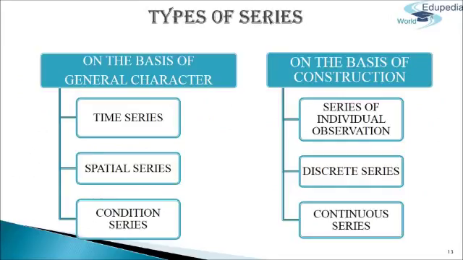Types of series. Statistical series can be classified in the following way. First, on the basis of general character. Time series on the basis of time. Spatial series on the basis of space. And condition series on the basis of condition. Next, on the basis of construction. First, series of individual observation. Second, discrete series. And third, continuous series. Discrete series and continuous series are combinedly called frequency distribution.